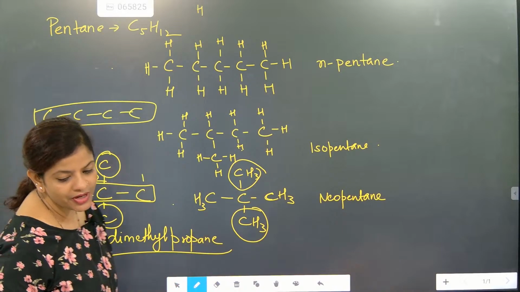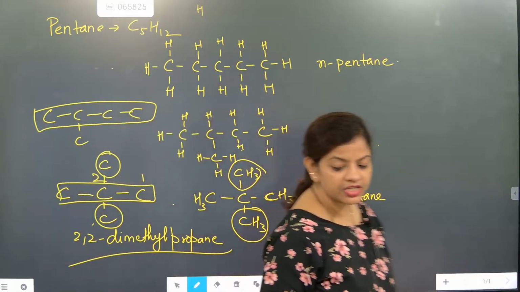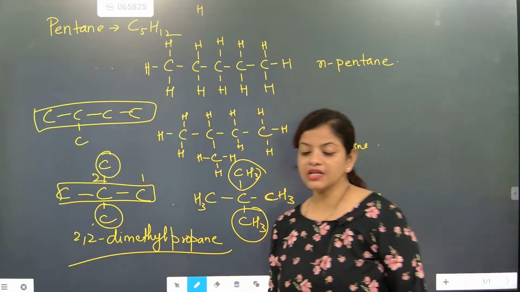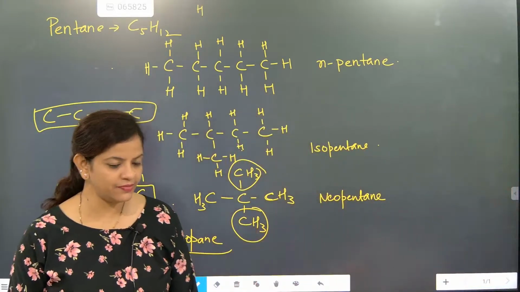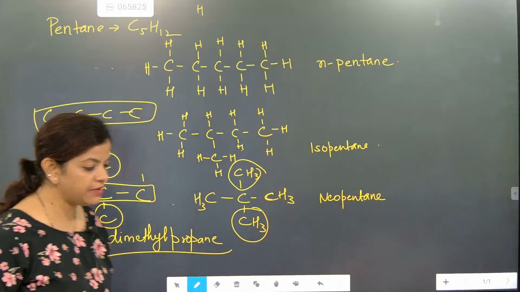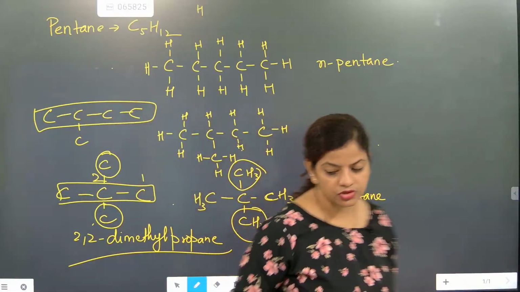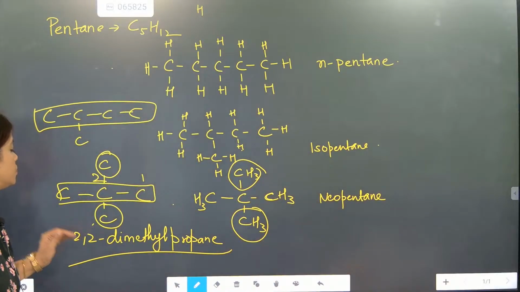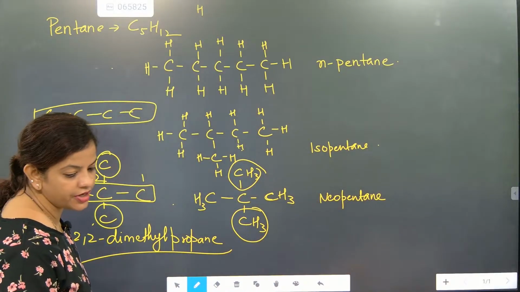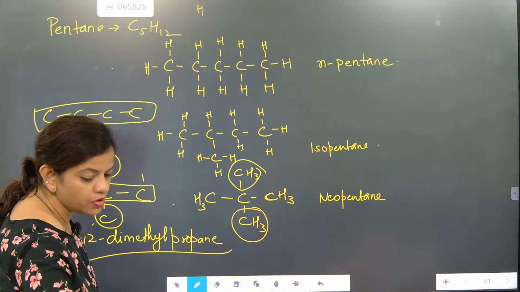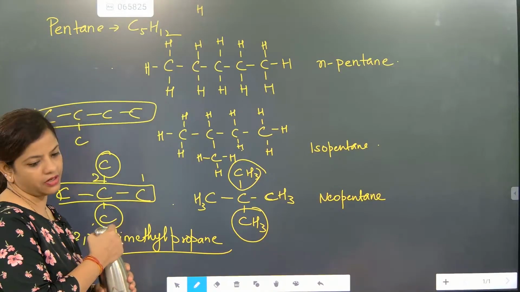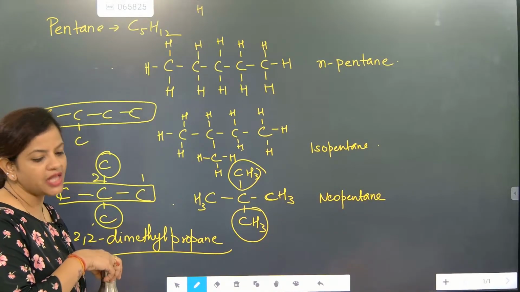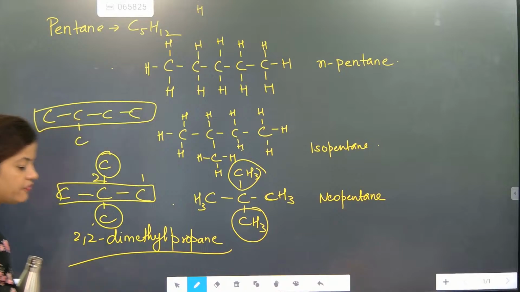I'm going to teach nomenclature beta. In nomenclature, I'll tell you how to write names. Naming, name, how to write name, that I'm going to start. Okay, nomenclature part. So this is exactly what beta? 2,2-dimethyl propane. It is called as 2,2-dimethyl propane. I hope you might have got that sheet.